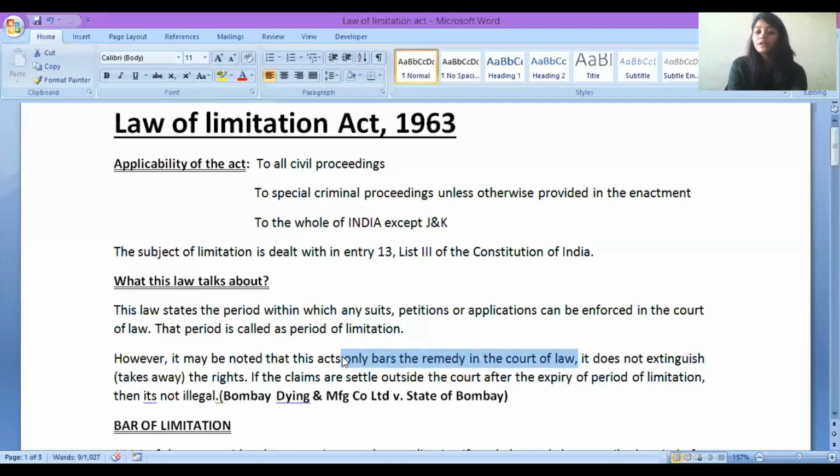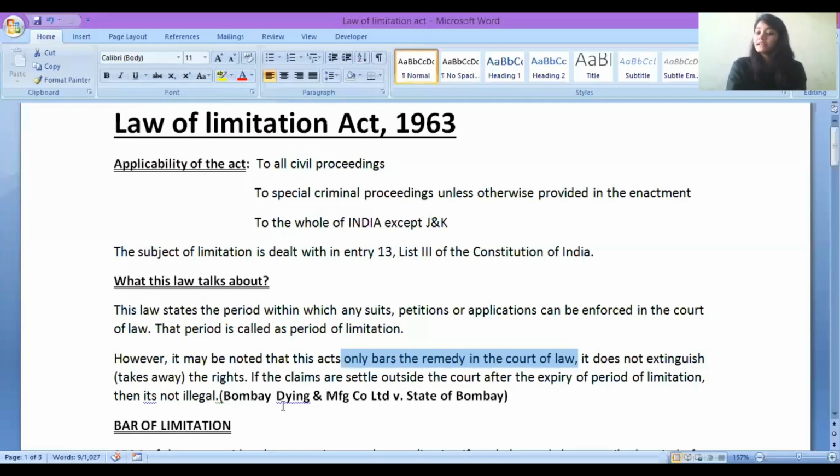It is only putting a restriction that you are going to the court of law. It is putting a restriction only for that remedy. Other remedies are very well with you. Other remedies are still applicable. This does not extinguish the rights. आपके rights लिए नहीं जा रहे हैं. Your rights will be as it is.